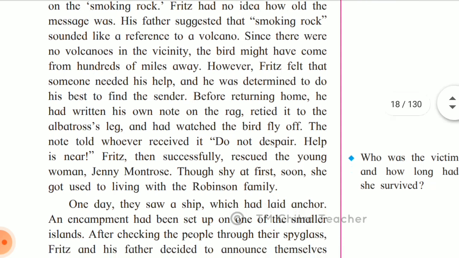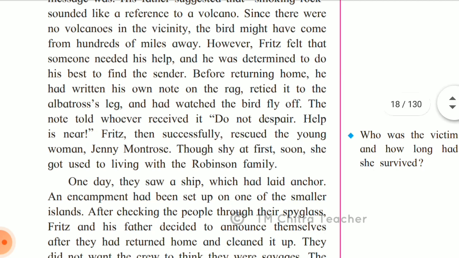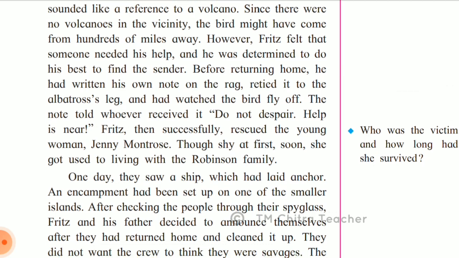The note told whoever received it, don't despair, help is near. So Fritz thought, why don't I send a message again? Why don't I give a reply to that message? So he just wrote on that same rag of cloth that help is nearby. Don't despair means don't feel hopeless, or don't lose hope, always be brave enough, and he says that help is near.